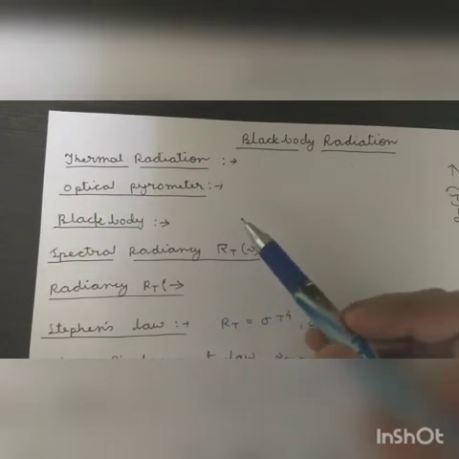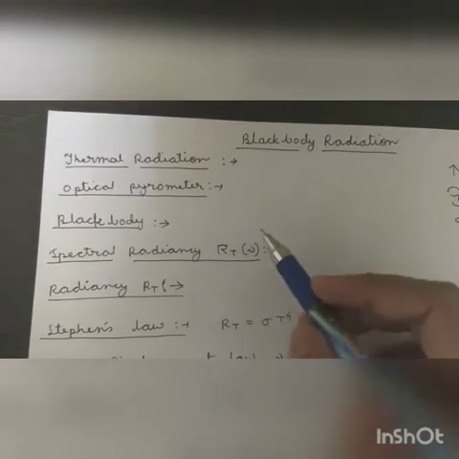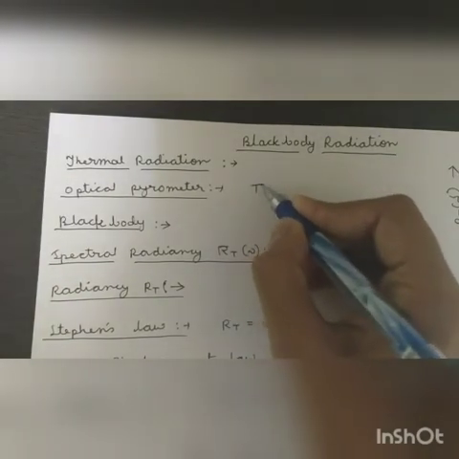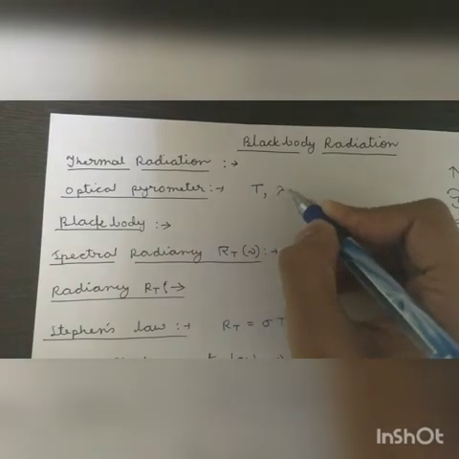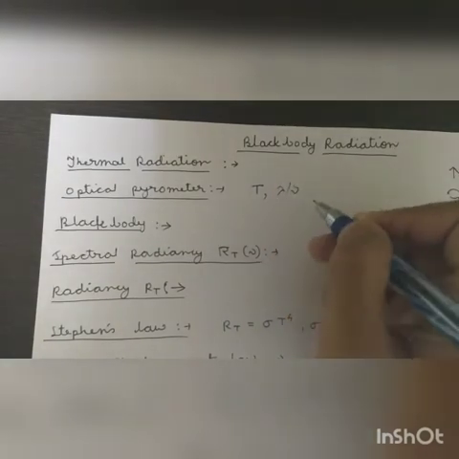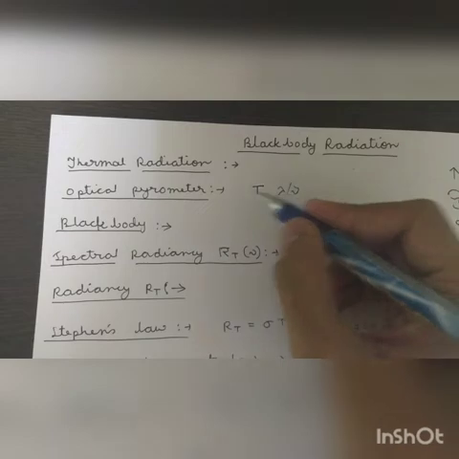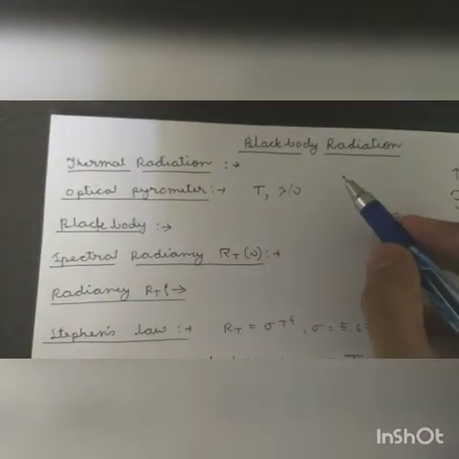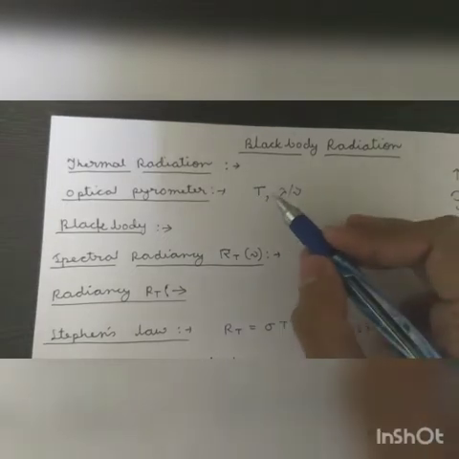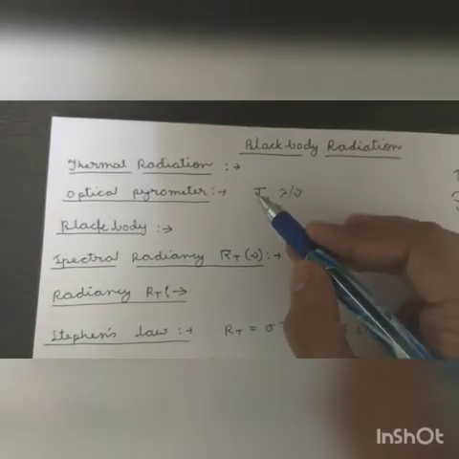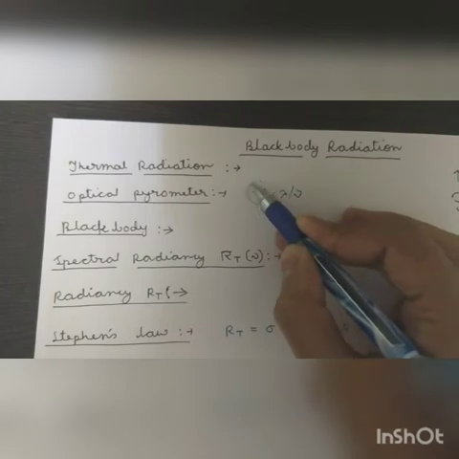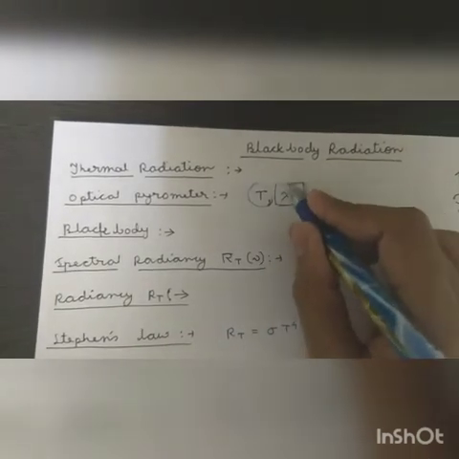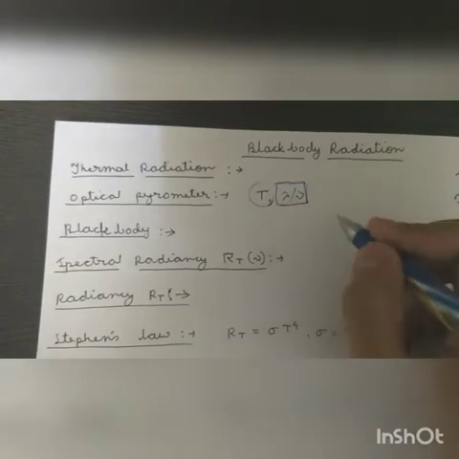So there is a relation between the temperature of the body and the wavelength or the frequency of the radiation, which is utilized in this optical pyrometer, which is used to estimate the temperature of a stellar mass by looking at the frequency or lambda of the radiation emitted by it.